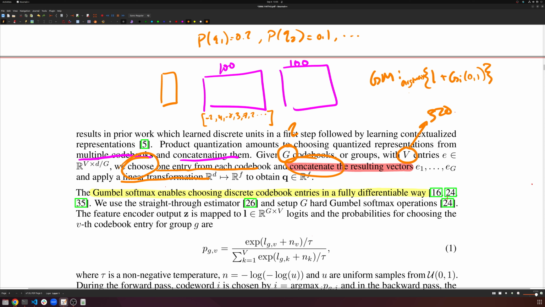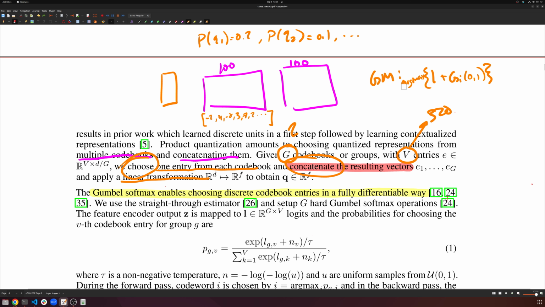And it turns out, and this is the derivation that I do in that video, so if you're interested, go watch it, that doing this gives you effectively the same distribution as if you had taken the softmax and then done multinomial sampling. So if softmax plus multinomial sampling shows that 20% of the time I pick Q1, 10% of the time I pick Q2, then doing it this way you get roughly the same thing: 20% of the time the first code, 10% of the time the second code, and so on. And again, if you don't believe that, you can go watch that video.